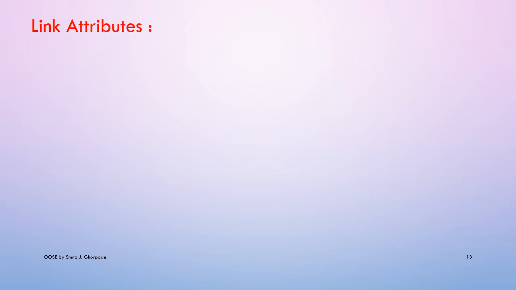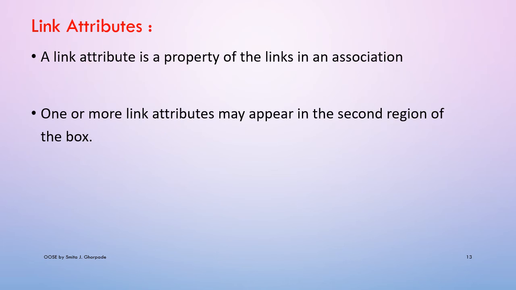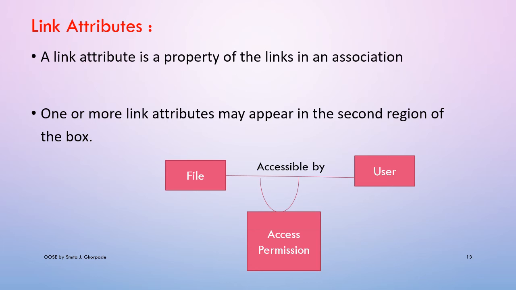Now, one of the important concepts: link attributes. A link attribute is a property of the links in an association. Link means connection, so an association is nothing but a link or a relationship between different UML components. So this link attribute is a property of the objects in a class, similar to an attribute. One or more link attributes may appear in the second region of the box.